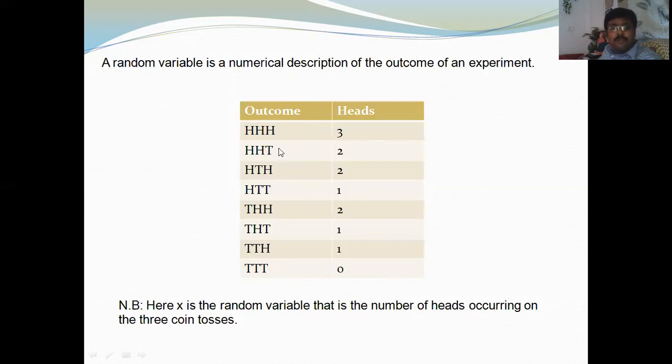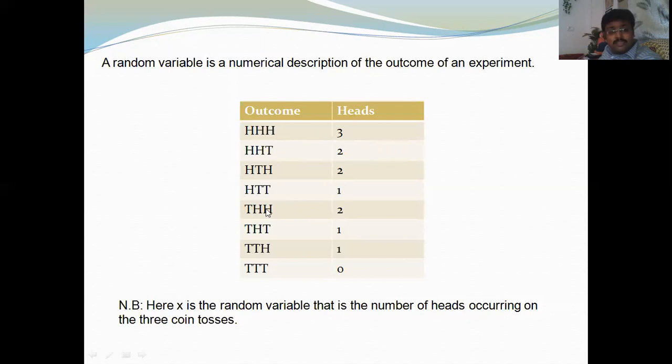And the numerical representation of this, the random variable, is the number of heads occurring. Here the number of heads occurring is 3. Here it is 2. Here it is 2. Here it is 1.